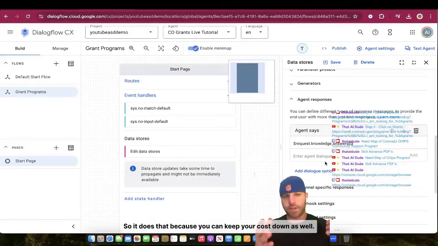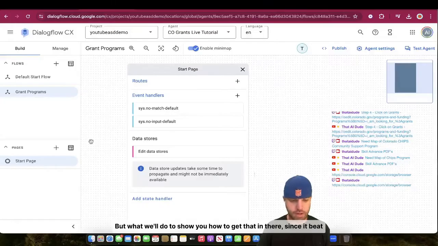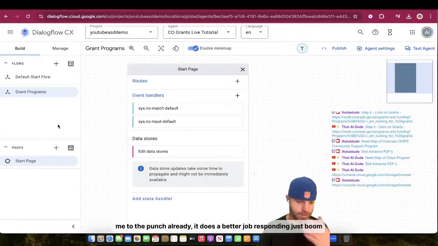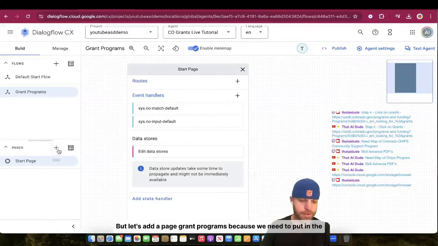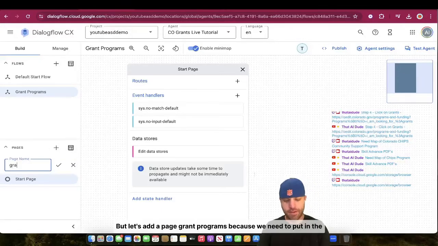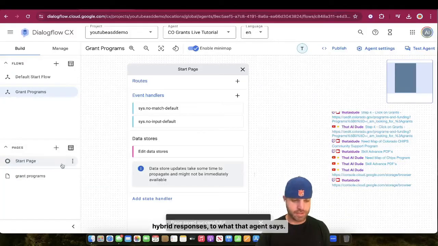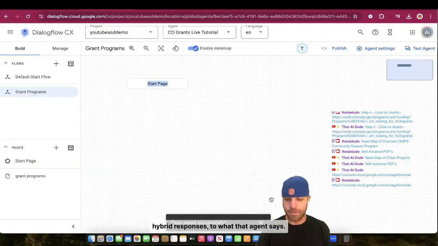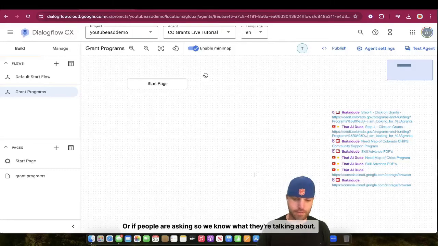So it does that because it can keep your cost down as well. But what we'll do to show you how to get that in there, since it beat me to the punch already, it does a better job responding right out of the gate. But let's add a page, grant programs, because we need to put in the hybrid responses to what that agent says, or if people are asking, so we know what they're talking about.